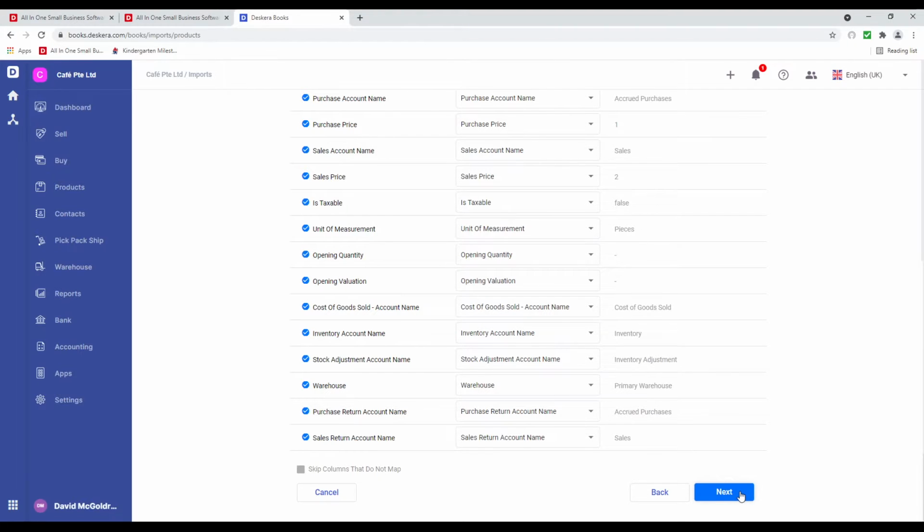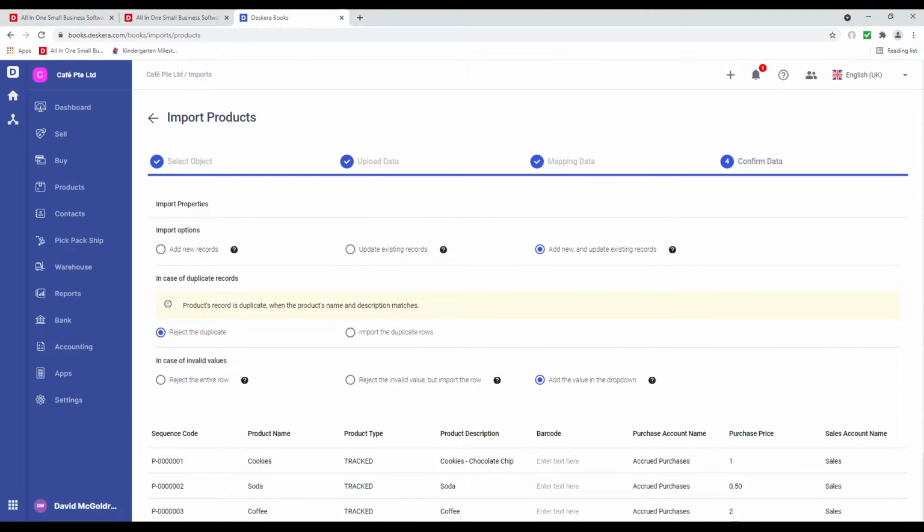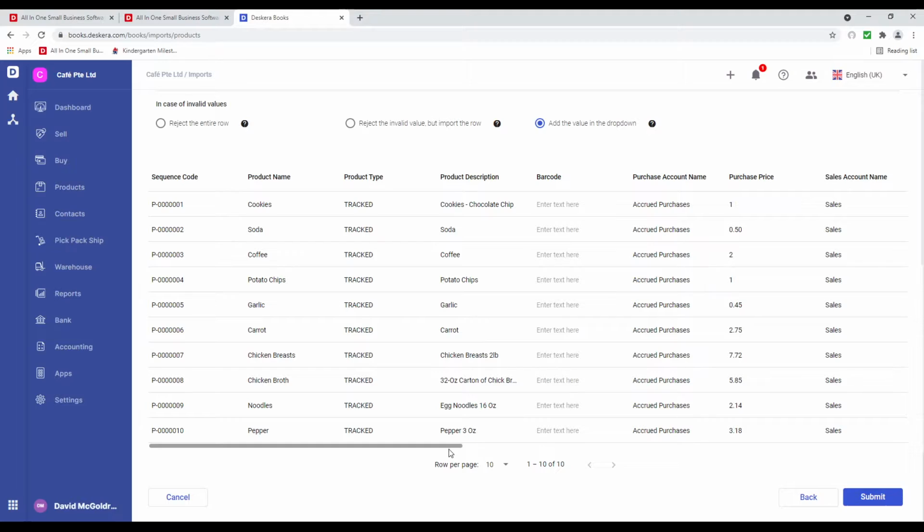I click Next. Inside here, we have the same options like we did when we were importing contact. We can add new records, update existing records, add new and update existing records. We can reject the duplicates, import the duplicate rows, reject the entire row, reject the invalid value but import the row, and also add the value in the drop-down. So these are our choices here. We can select it. Then after that, if everything looks good, I can click Submit.